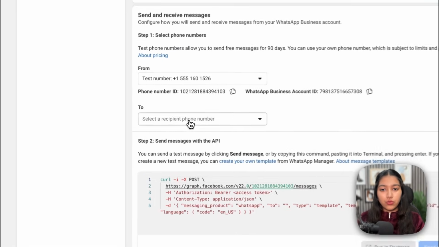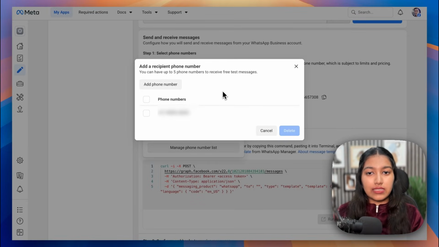After that, click on step 2 and then click on manage phone number list and just add the number that you're going to use for testing. So this is the number from which you're going to send the messages to the test number and test the AI agent. It could be any number, any existing number. It's just going to ask for an OTP verification, which you can do, and then simply select it.